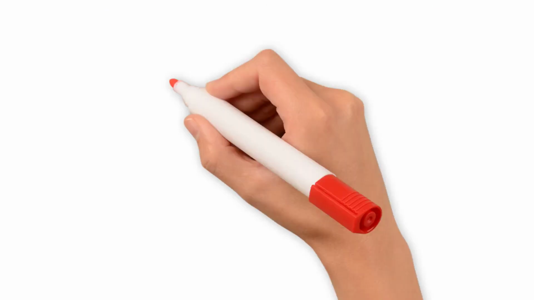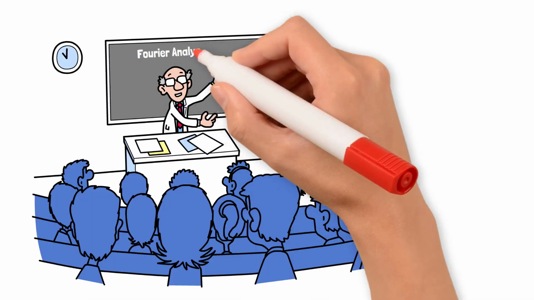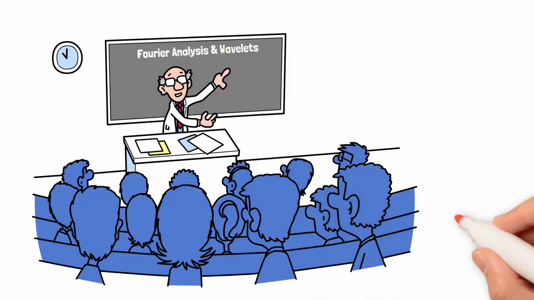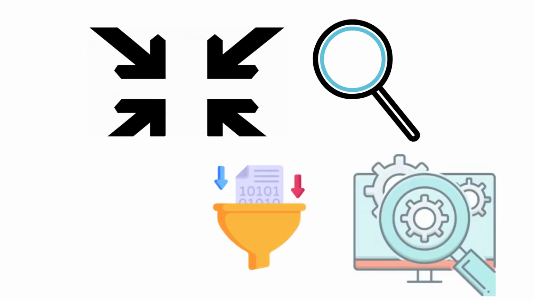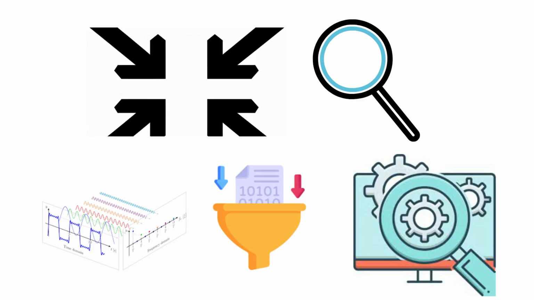In our next episode, we'll turn to Fourier analysis and wavelets, the tools that allow us to decompose signals into frequencies, analyze images, compress audio, and extract features. If functional analysis is the theater, Fourier analysis is one of its most spectacular performances.